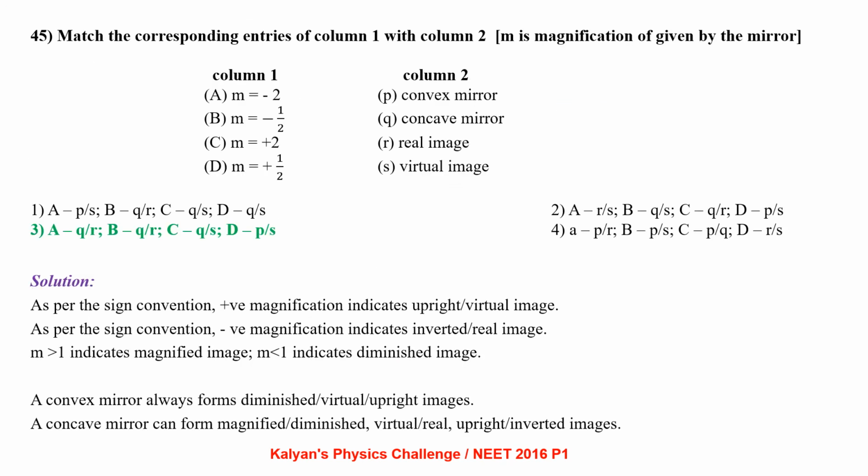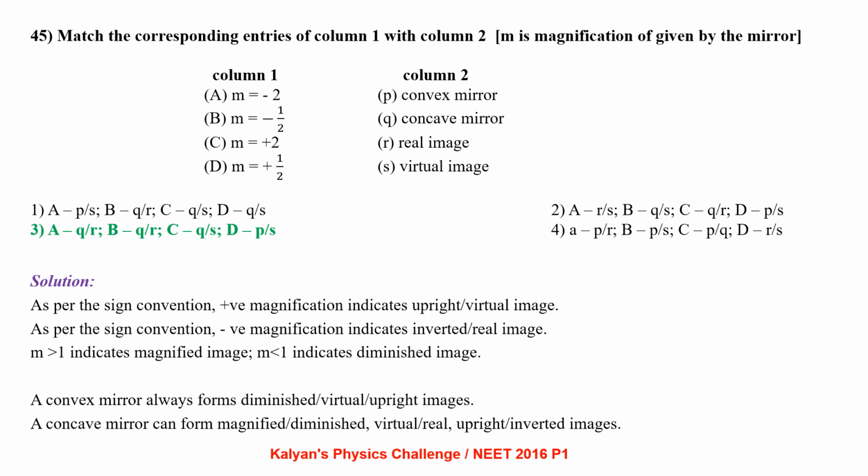Match the entries in column 1 with corresponding entries in column 2. As we can see, in column 1, magnification is given, and in column 2, the optical element, either a mirror or a lens, and the type of image is also given.